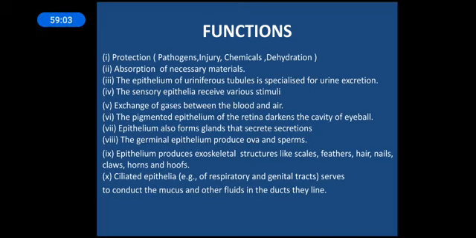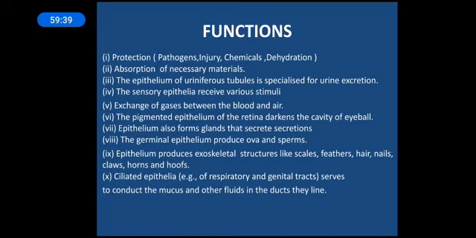And the next one is that epithelium produces exoskeletal structures, which are responsible for protection of the body and internal organs, right? Like scales, feathers. We have seen the keratinized structures: scales, feathers, hair, nails, claws, horns, hoofs. These are different types of keratinized structures, again formed by the epithelial cells and responsible for protection or other functions as well. Feathers would be responsible for protection from the external environment, and also for movement, for flying, right?